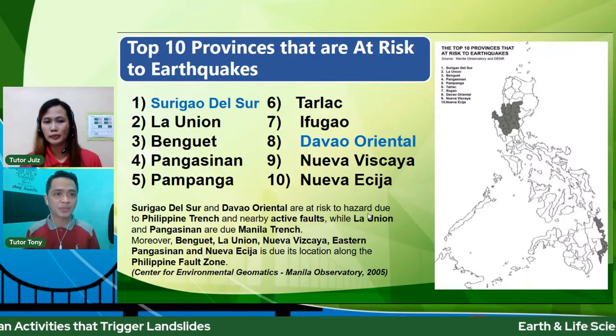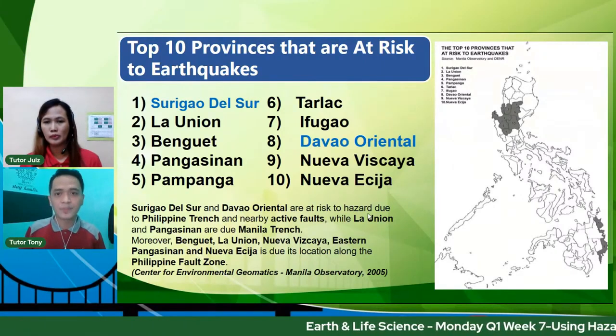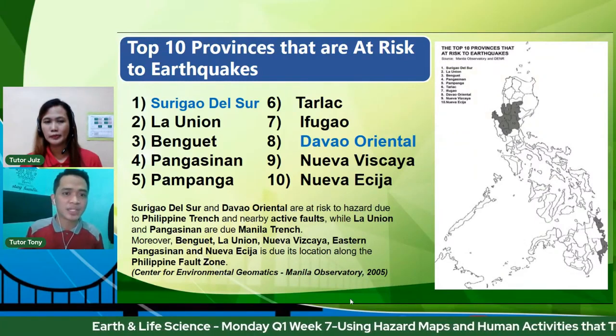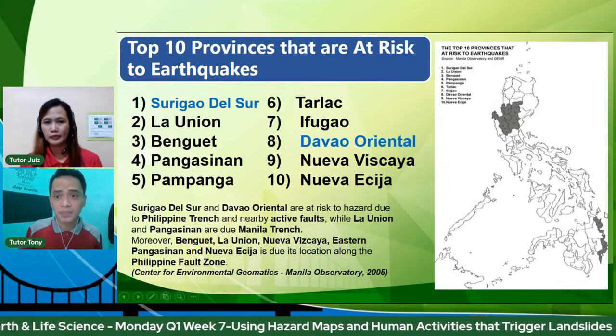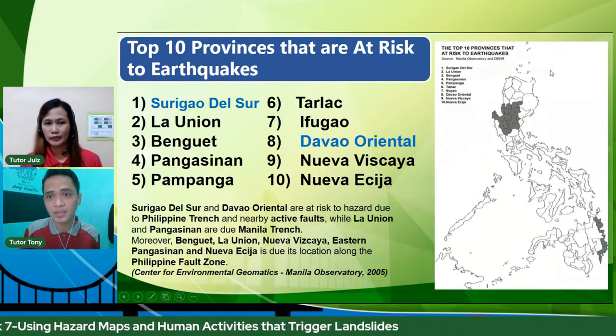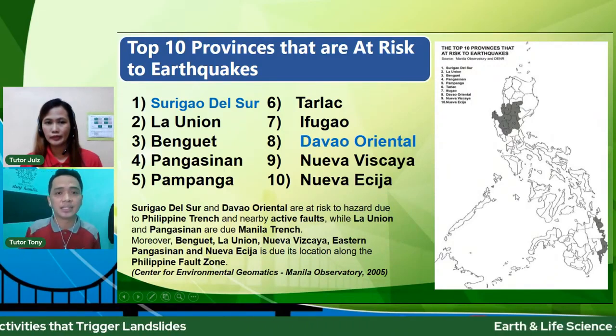So ang first natin would be about earthquakes. Looking at our example, ganito ginawa ni Sir Tony, ginawa namin ni Tutor Jules. On the left, you can see the top 10 provinces. Tapos on the right naman, yung map na provide sa ating mga modules at saka yung provide ng ating mga government agencies na minention natin kanina.